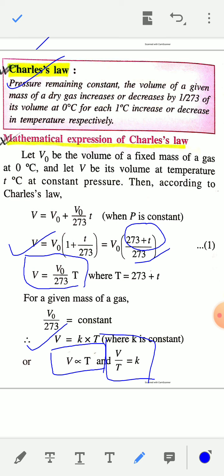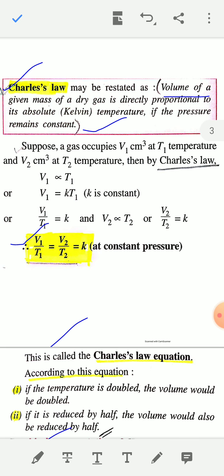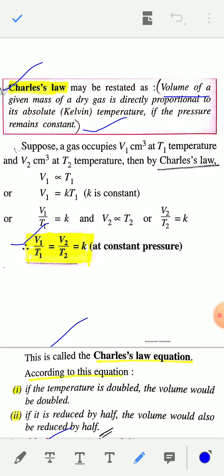This is another statement of Charles' law, that the ratio of volume to temperature remains constant at constant pressure. So the alternative statement of Charles' law is that the volume of a given mass of a dry gas is directly proportional to its absolute temperature, V is directly proportional to capital T, that is, temperature in Kelvin scale, if the pressure remains constant.